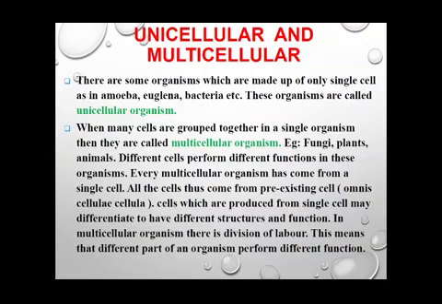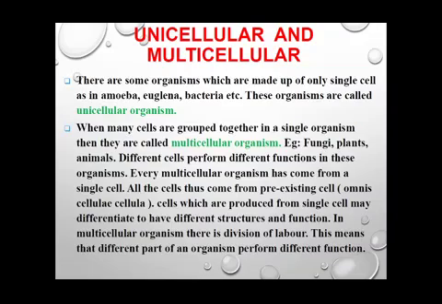Now let's come to unicellular and multicellular organisms. As the name itself indicates, unicellular. Uni means single and cellular means cell. So the organisms which are made up of a single cell come under the category of unicellular organisms, and the different examples are amoeba, euglena, bacteria, etc. Now comes multicellular.